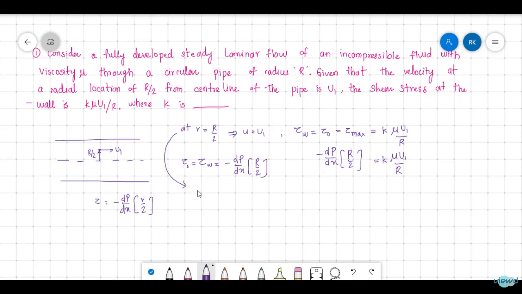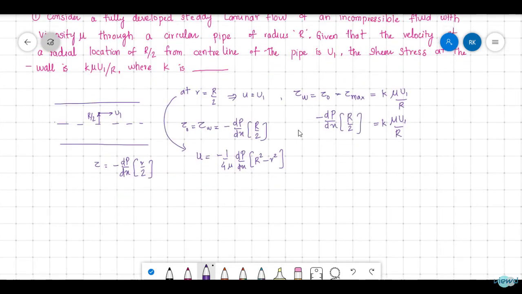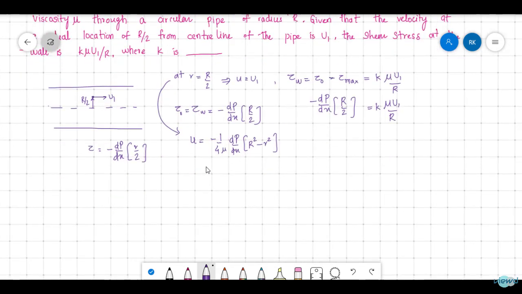So we know that u is equal to minus 1 by 4 mu dp by dx into capital R square minus small r square. So this is the velocity distribution. At r is equal to R by 2, u is equal to u1.